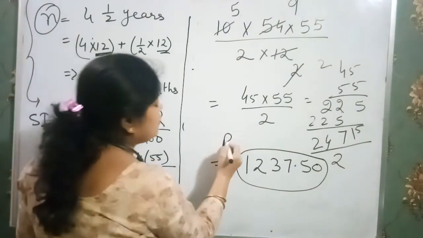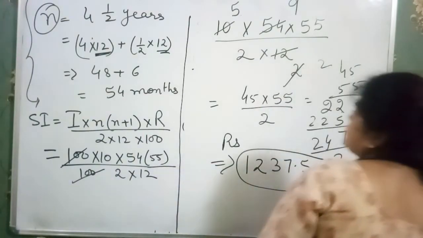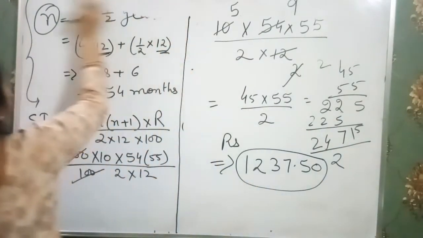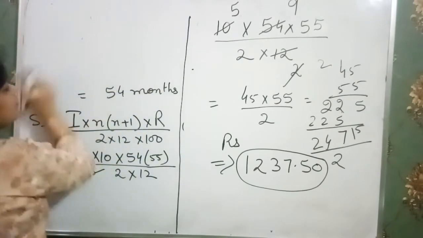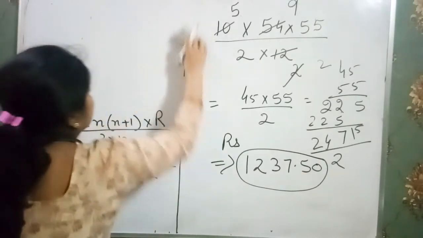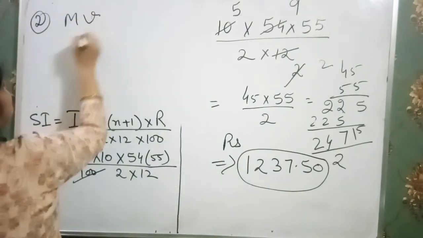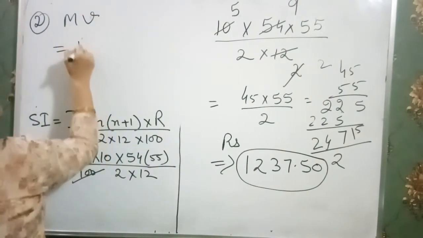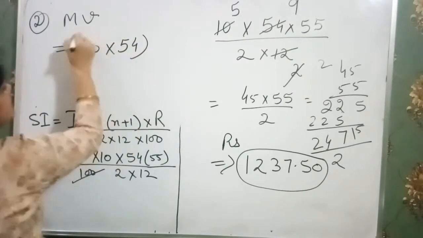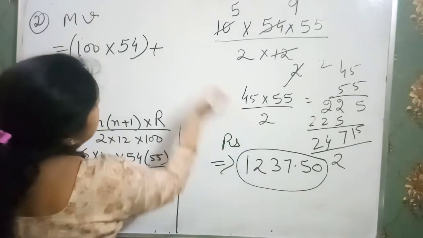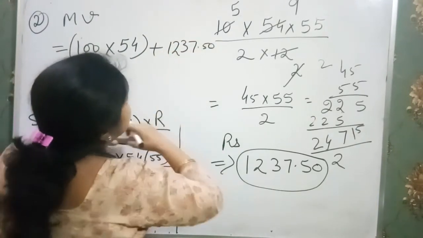Okay. Now we have to find the maturity value. That means the total money received by the bank. So in order to find the total money received by the bank, the second portion, maturity value, is equal to installment of rupees 100 for the 54 months plus the simple interest, that is 1237.50.